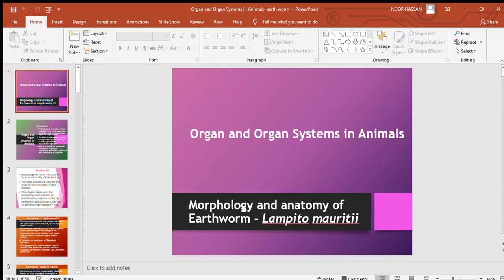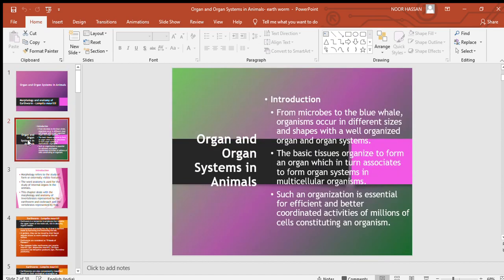Before that, we will discuss the introduction part. From microbes to the blue whale, that is from microorganisms which are so small to the blue whale, which is the largest aquatic animal, organisms occur in different sizes and shapes with well organized organ and organ systems. According to their body shape and size, they have different organized organ and organ systems.